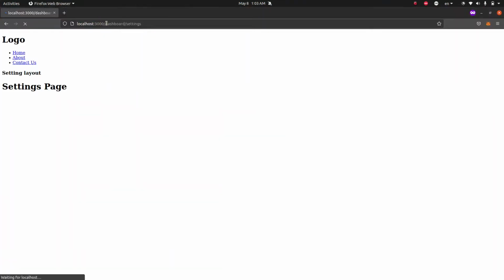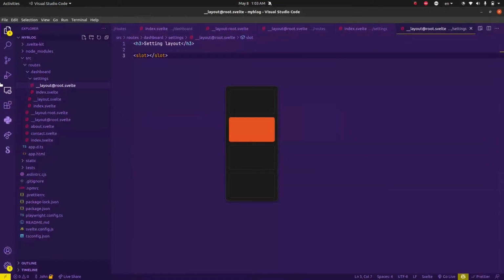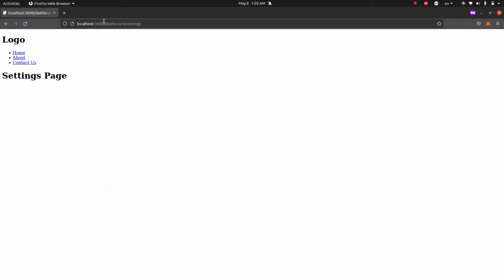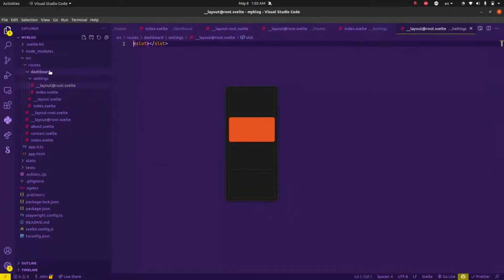So if we go back to our settings page, you see that the settings layout is being rendered through the root layout, and the content of the settings page is being printed to the user. So if we were to remove this, you will see that it goes from the settings page straight to the default layout, which is the root layout.